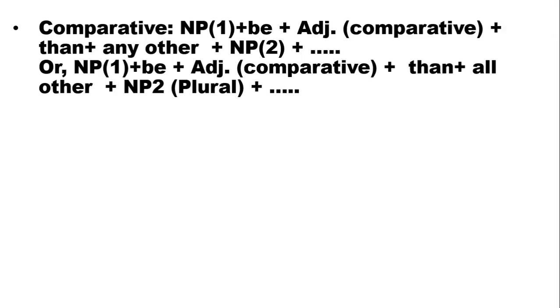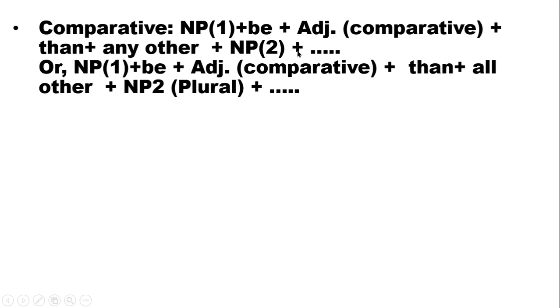Okay, now let's move to the next slide. Here you can see two structures of comparative form. Here you see NP1 plus be verb, adjective, comparative form of adjective, and then you have to write down any other plus NP2.